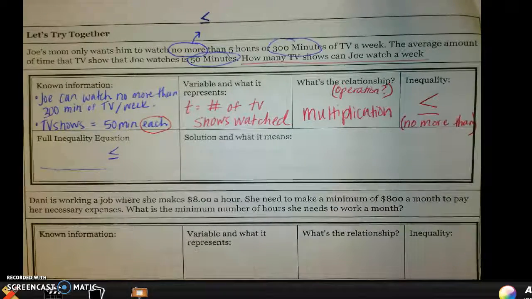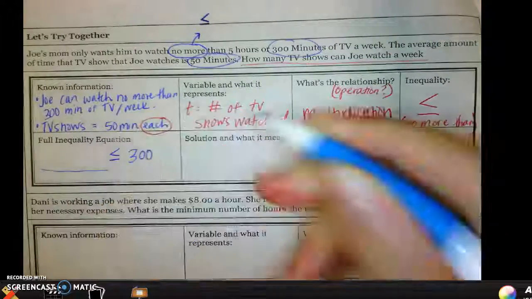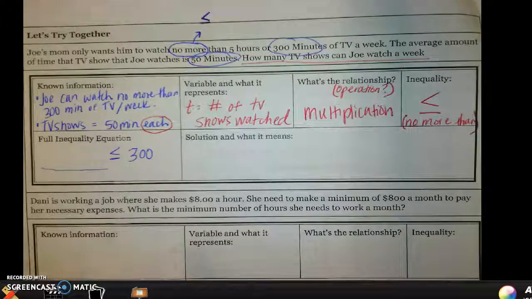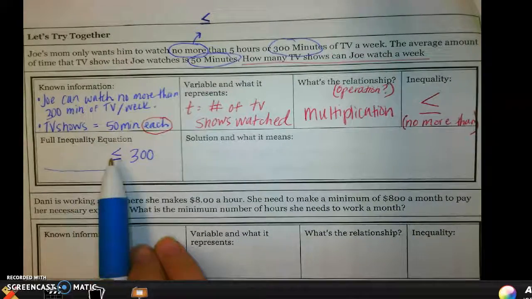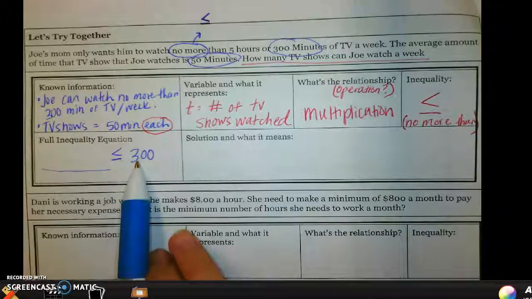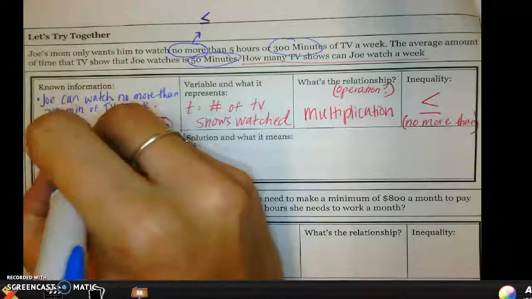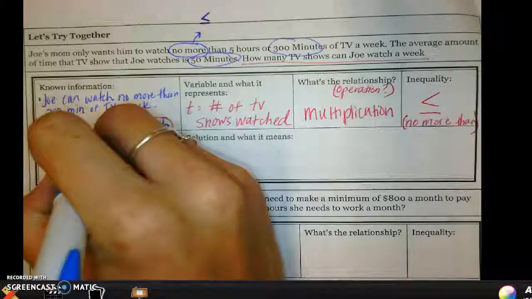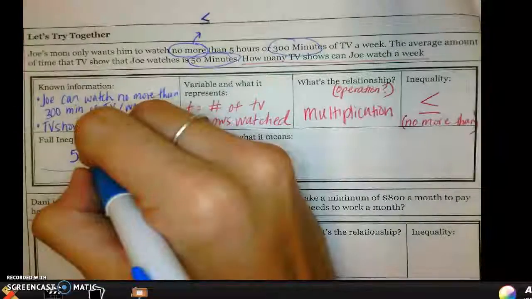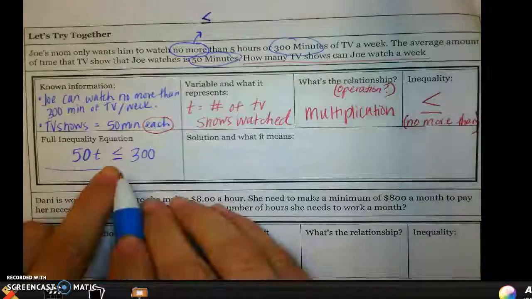So 300 minutes is going to go on the right side of our inequality sign. Everything on the left side can be no more than, or less than or equal to, 300 minutes. And if every show he watches is 50 minutes long, and I know I'm using multiplication, I'm going to say 50 times t, which I can write as just 50t, has to be less than or equal to 300.